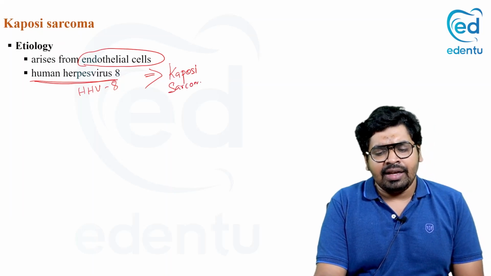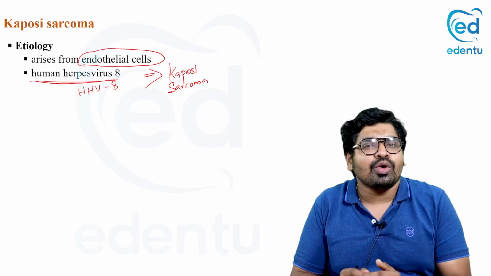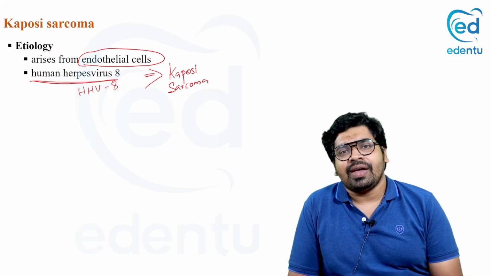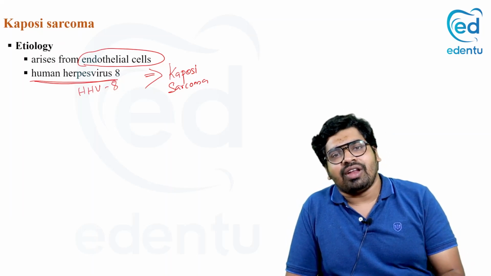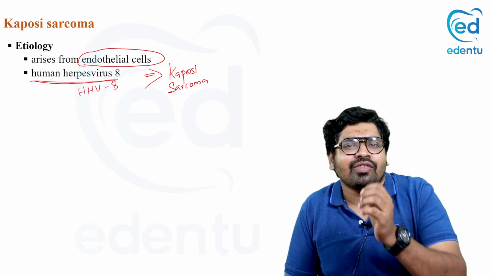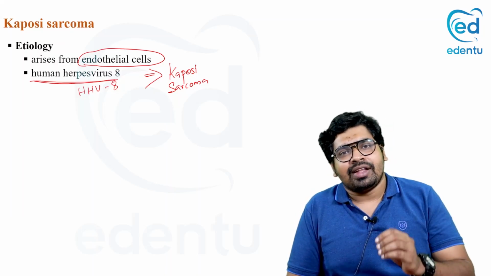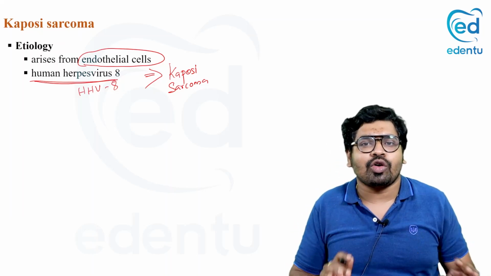It is seen in AIDS patients because of the immunocompromised state. A patient in an immunocompromised state will get an infection by the HHV8 virus and this results in Kaposi sarcoma. So this is how Kaposi sarcoma occurs.